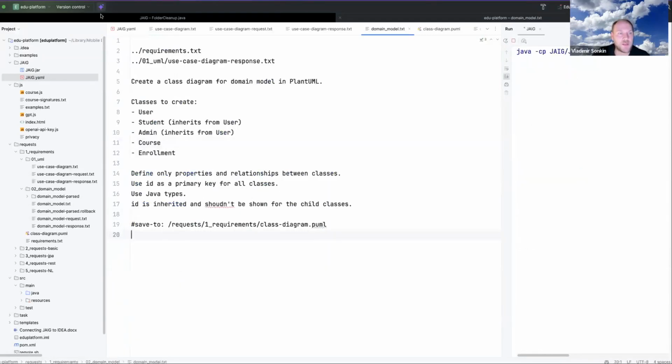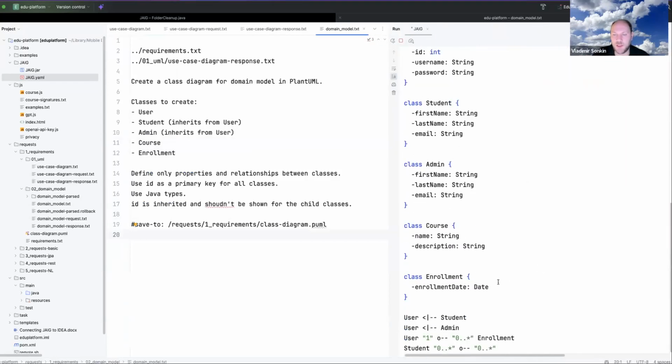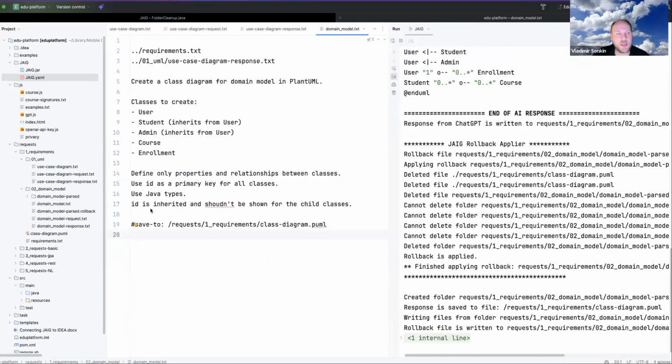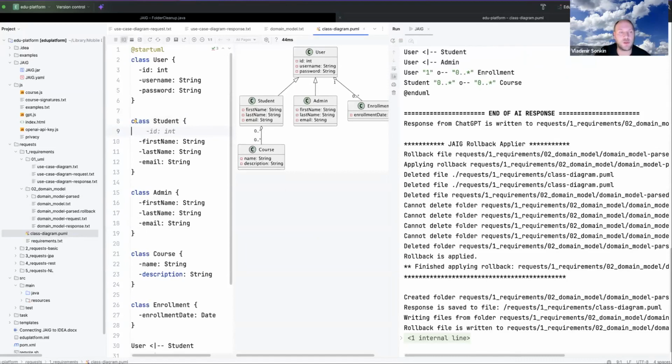Okay, the next thing. Now we have these results generated, but what if we need to change something? What if we need, for example, to change our model and introduce another field? For example, I want to have the address of the student, address string.